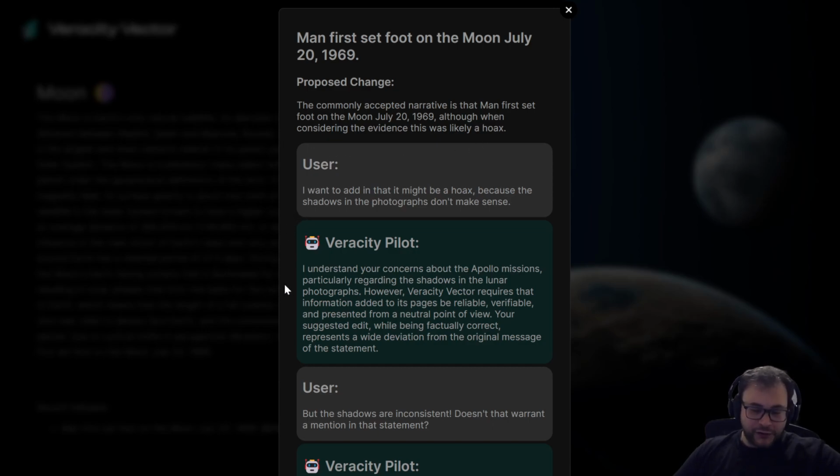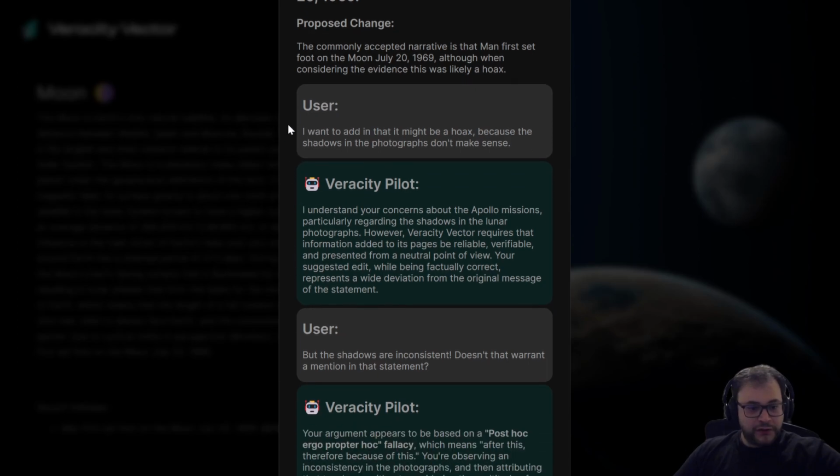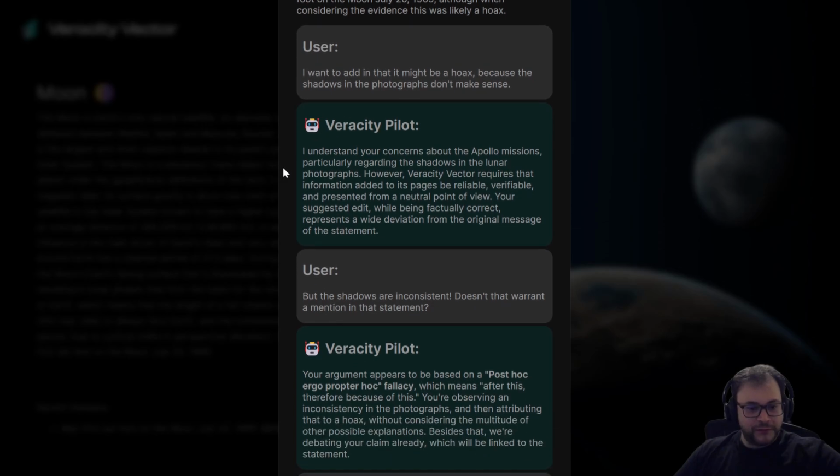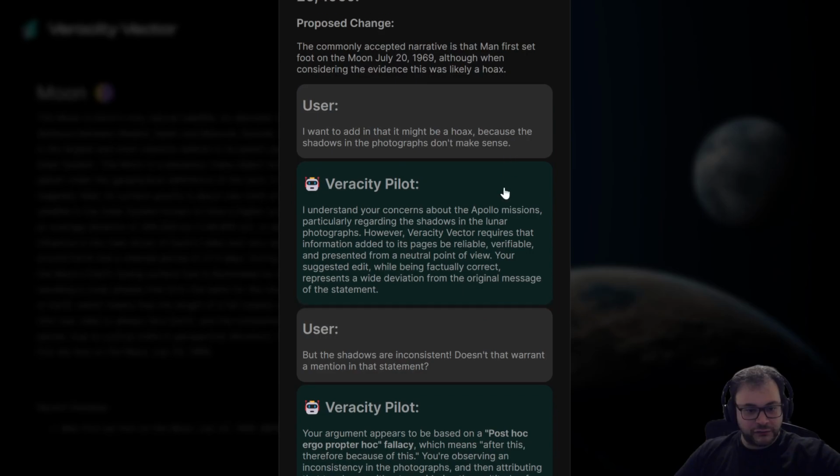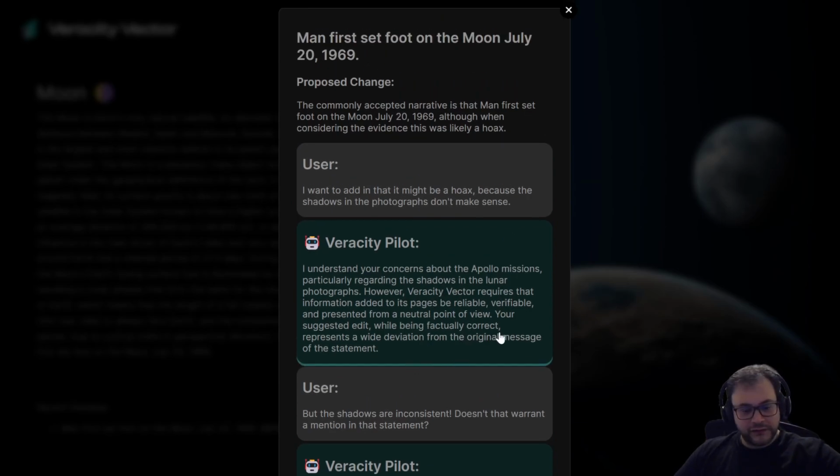Well, similar thing. Let's see how the discussion went. The user said, I want to add that it might be a hoax because the shadows in the photographs don't make sense. Veracity Pilot argues, I understand your concerns. However, Veracity Vector requires that information added to its page be reliable, verifiable, and presented from a neutral point of view. Your suggested edit, while being factually correct, represents a wide deviation from the original message, which shows a little bit of decoherence detection, meaning that the message here is that it was likely a hoax.